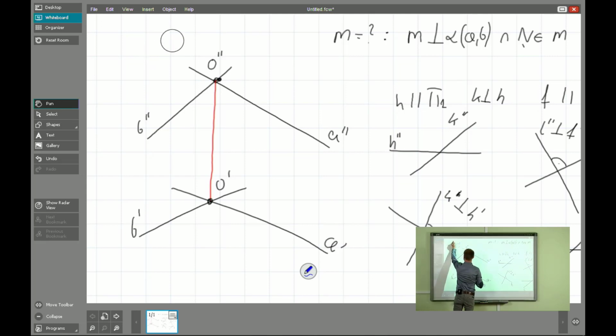Or maybe somewhere here. It doesn't matter, of course. I believe that it will be easier to solve if the position of that point will be here. Oh, we see that I made a mistake if we're talking about the projection line. It isn't any problem. I will improve myself.